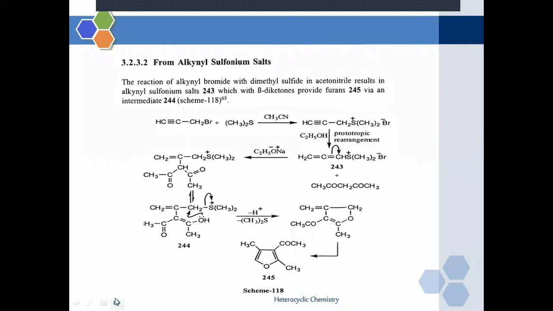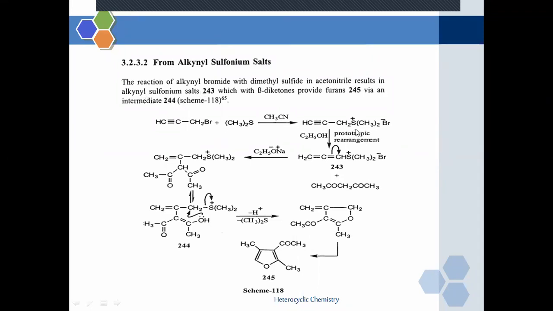Now, the next cyclization is from alkynyl sulfonium salt. The synthesis of furan from alkynyl sulfonium salts: the reaction of alkynyl bromide with dimethyl sulfide in the presence of acetonitrile results in the alkynyl sulfonium salt.